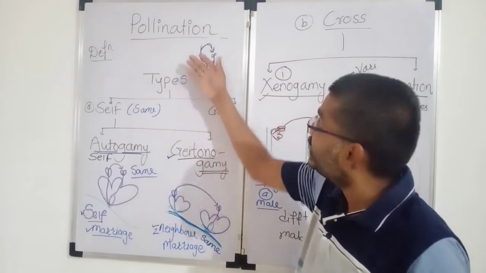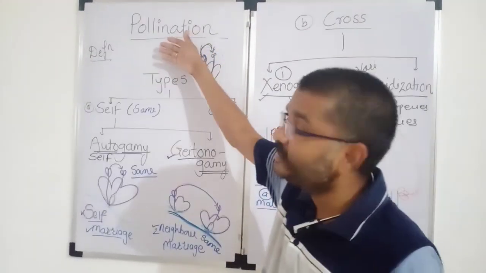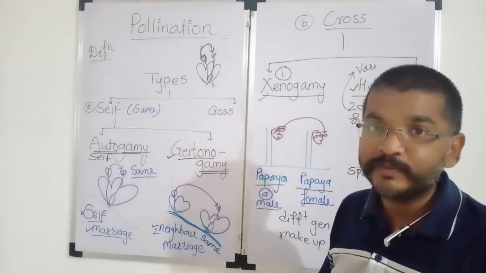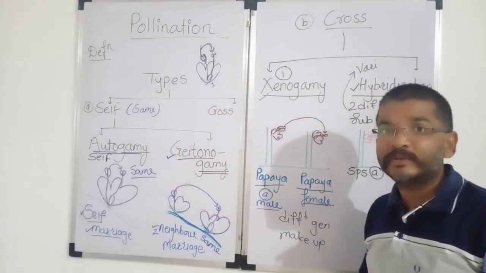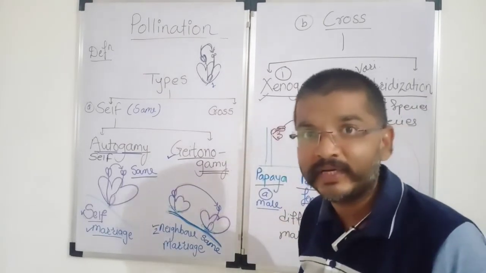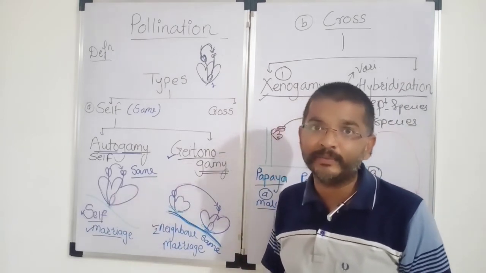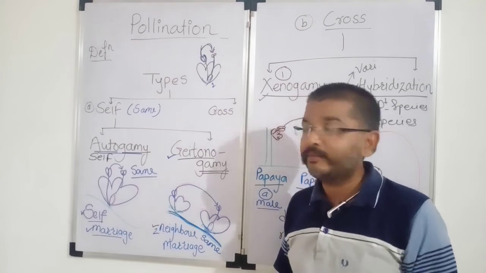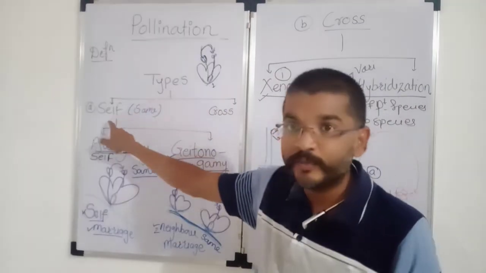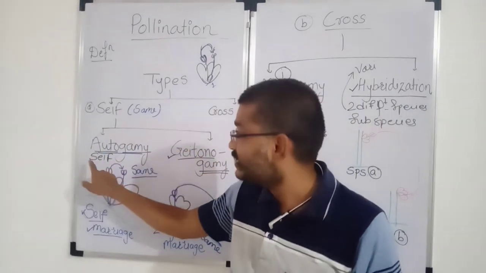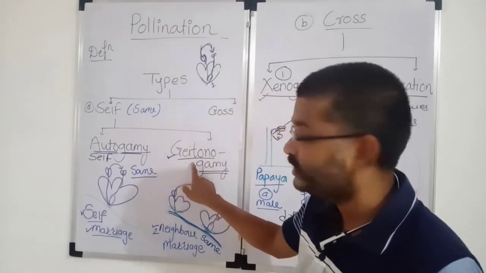So again we'll take a quick review. In today's lecture we are seeing about the definition of pollination. It is a transfer of pollen grain from anther to the stigma of same flower or different flower born on same or on different plant having same genetic makeup or different genetic makeup. Then we are seeing about the types of pollination. Self हमने देखा, cross हमने देखा. Self is again subdivided into two: autogamy, geitonogamy.